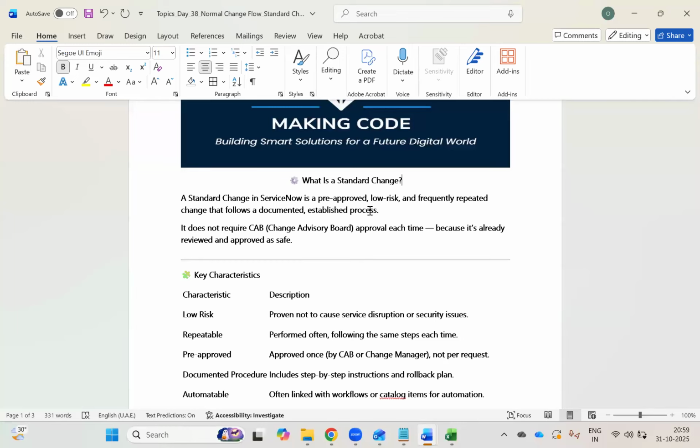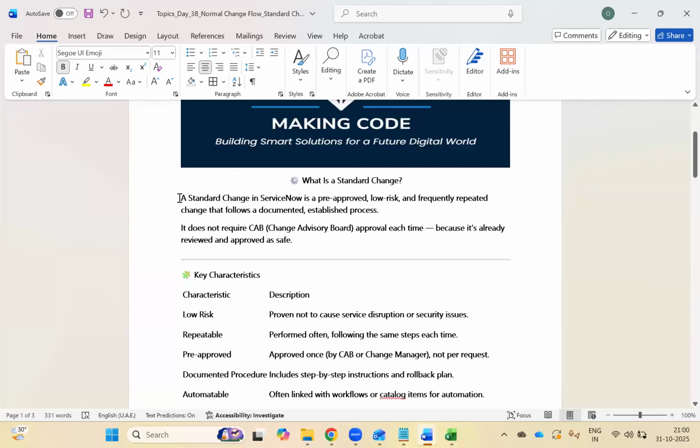It has no requirement to come to the CAB meeting every time, discuss, approve and execute it. It can just be done as usual without going for further approvals. Correct. The first time they will discuss that these kinds of changes can be executed as standard change. So the CAB, or change advisory board, will decide.